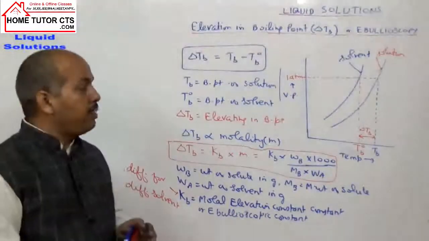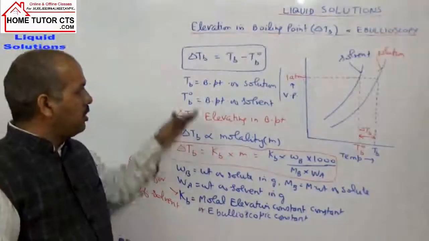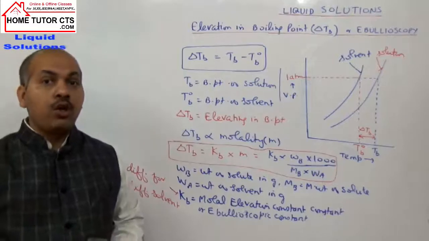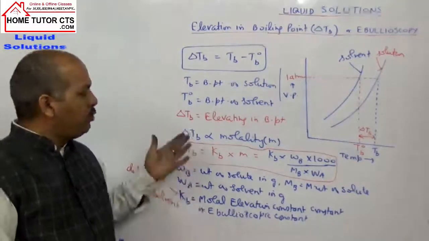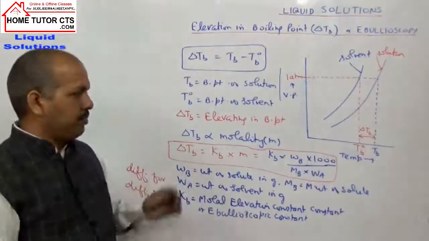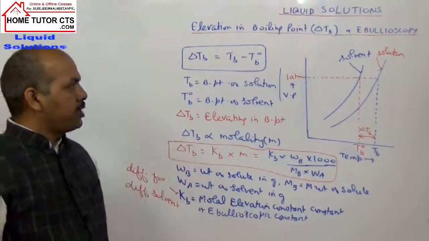How can we determine or calculate the value of Kb? We have an expression which will help you find the value of Kb if it is not given in the question. In the question, mostly the value of Kb will be given to you. If not given, you can calculate it by expression. Let us see the expression.